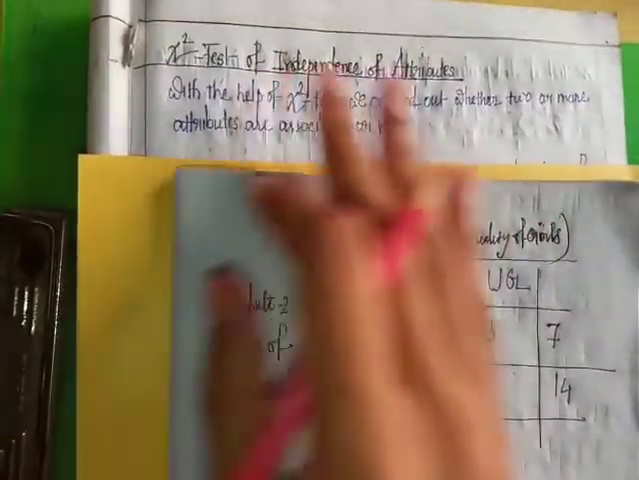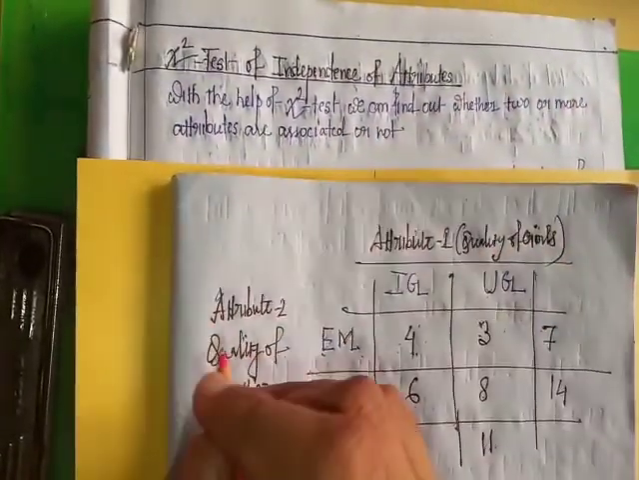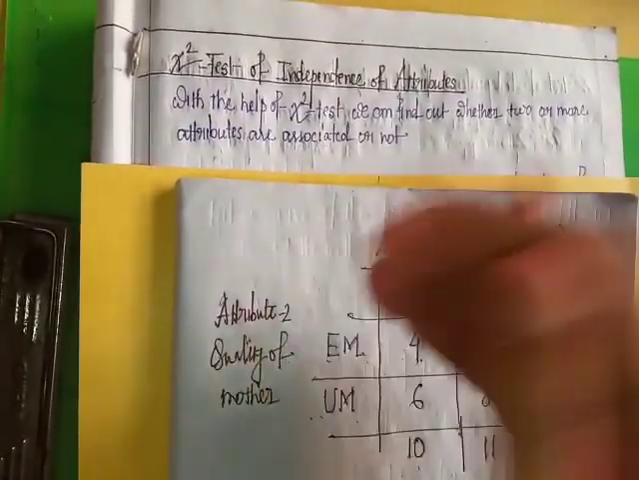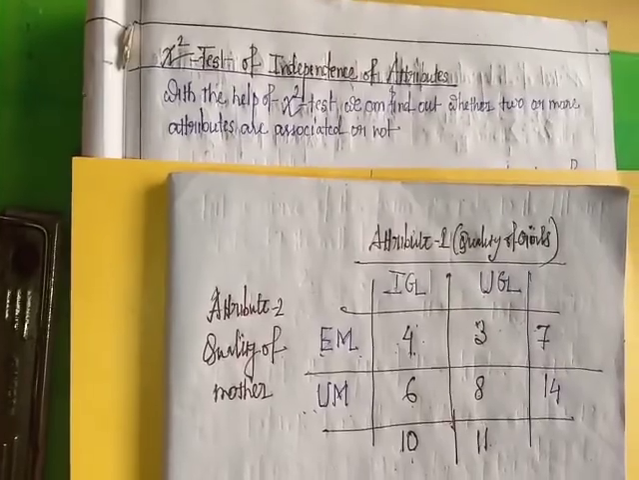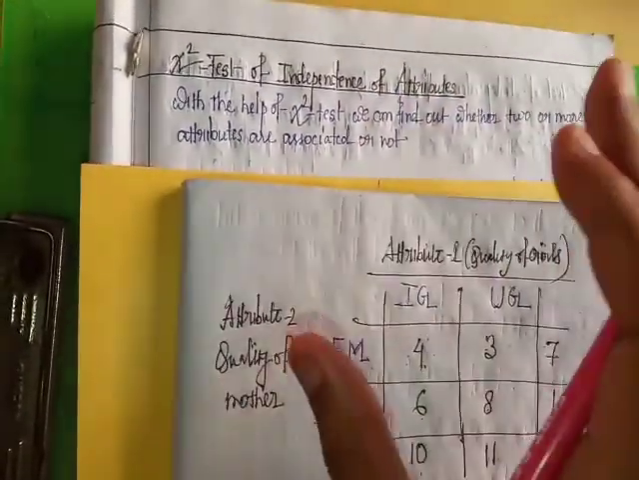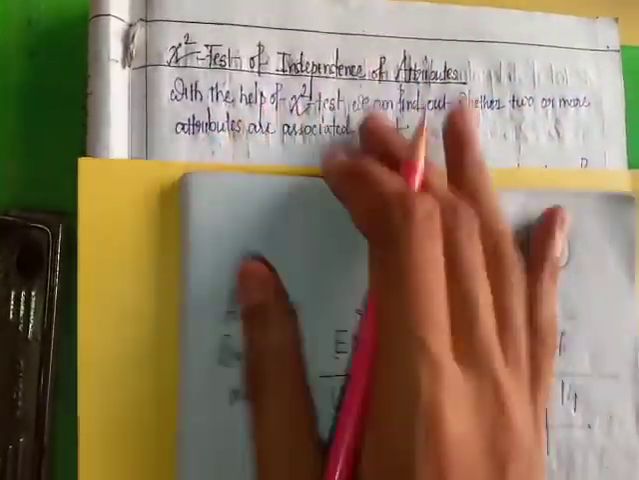So with the help of chi-square test we can find out whether 2 or more attributes are associated or not. Here we consider 2 attributes. Similarly, we can consider 3 attributes, 4 attributes.